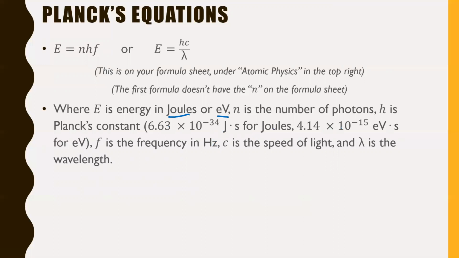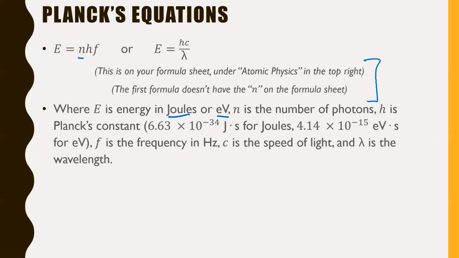But if you didn't want it in joules, you wanted it in electron volts, you could use 4.14 times 10 to the negative 15 electron volts times seconds. So that would, of course, spit out electron volts. F is your frequency in hertz, C is the speed of light, and lambda is your wavelength, as it usually would be. Now, as I'm sure you've already read, yes, these are on your formula sheets, but the n doesn't actually show up on your formula sheet.